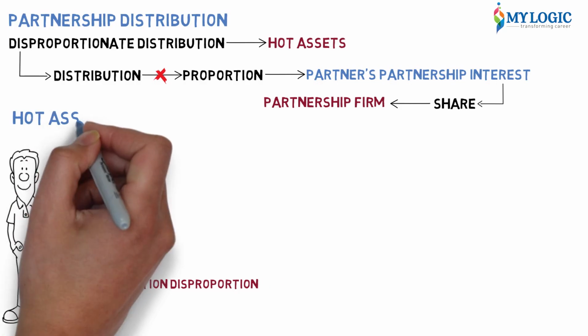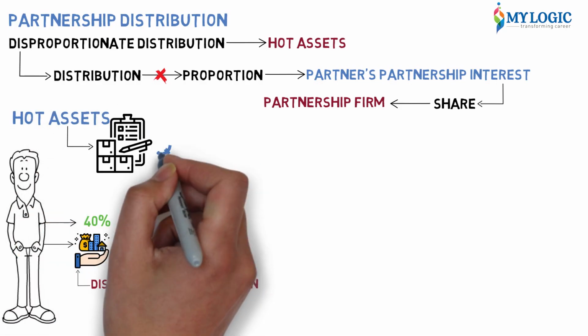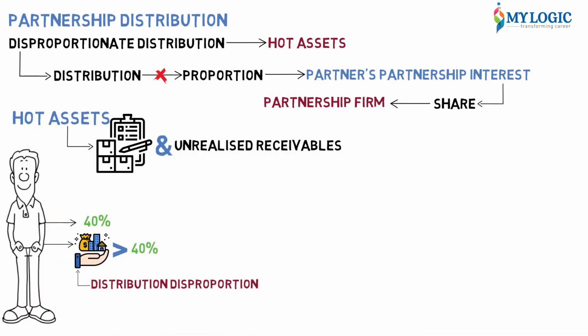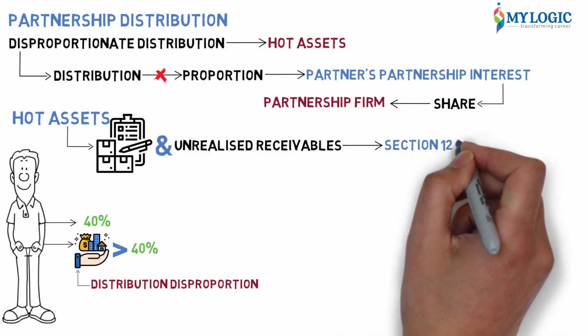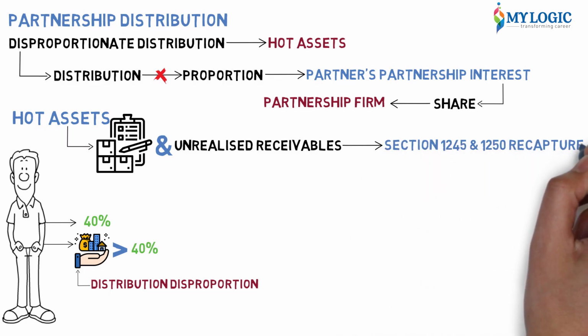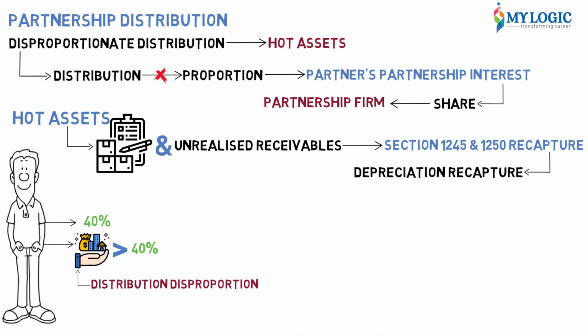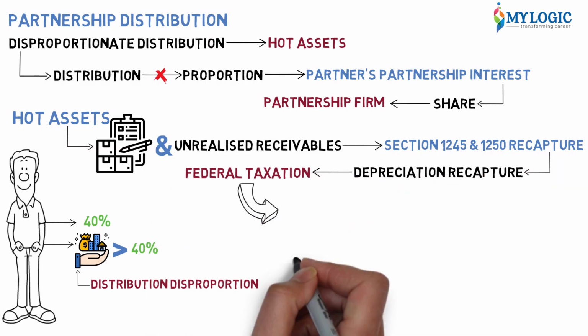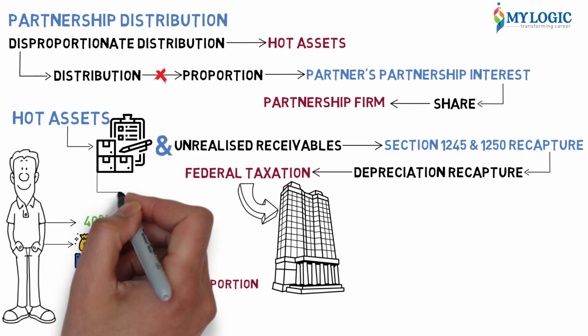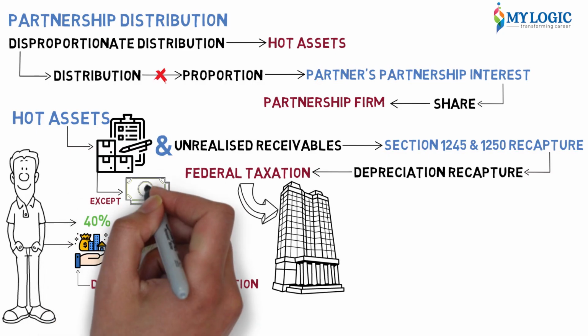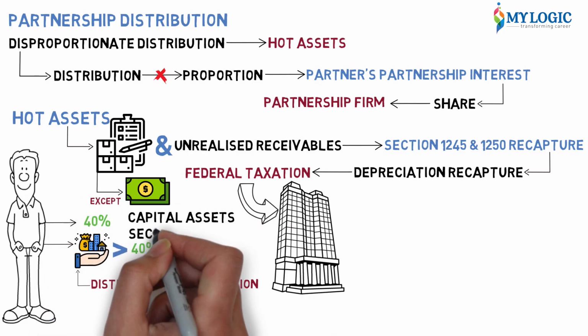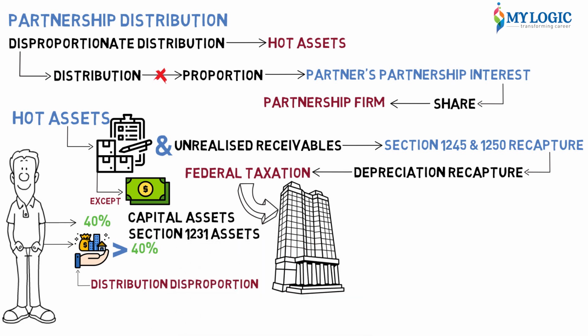Hot assets are inventory and unrealized receivables. Unrealized receivables will include your Section 1245 and 1250 recapture, which is your depreciation recapture, which we did in federal taxation of property. Inventory includes everything except cash, capital assets, and Section 1231 assets.